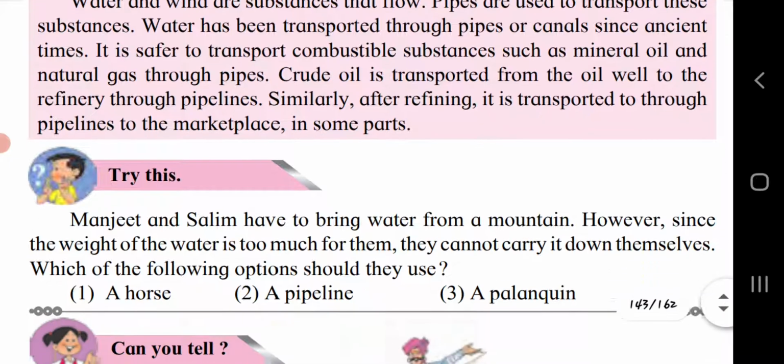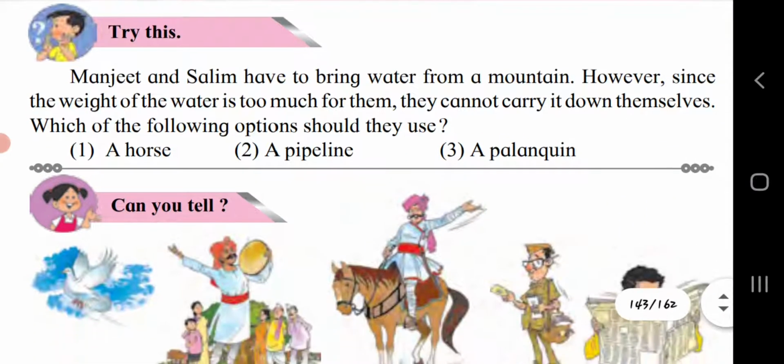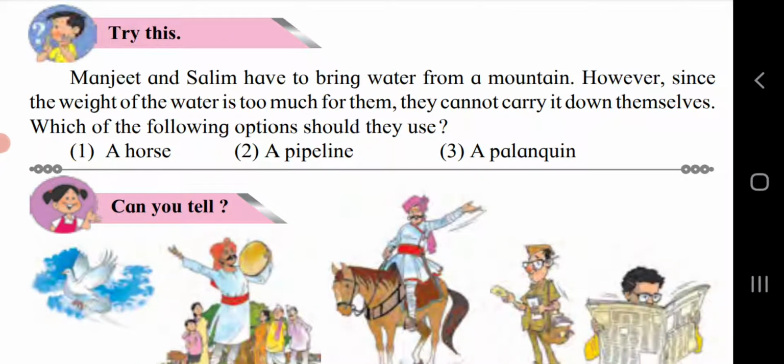Try this. Manjeet and Salim have to bring water from the mountain. However, since the weight of the water is too much for them, they cannot carry it down themselves. Which of the following options should they use? A horse, a pipeline, and a palanquin are given. So I think when they have to bring the water from the mountain, they have to use a pipeline, so that the water can reach easily by way of the pipeline.